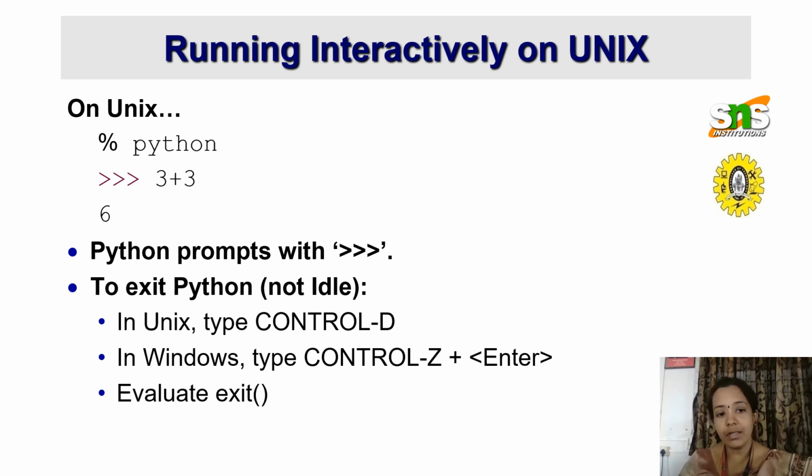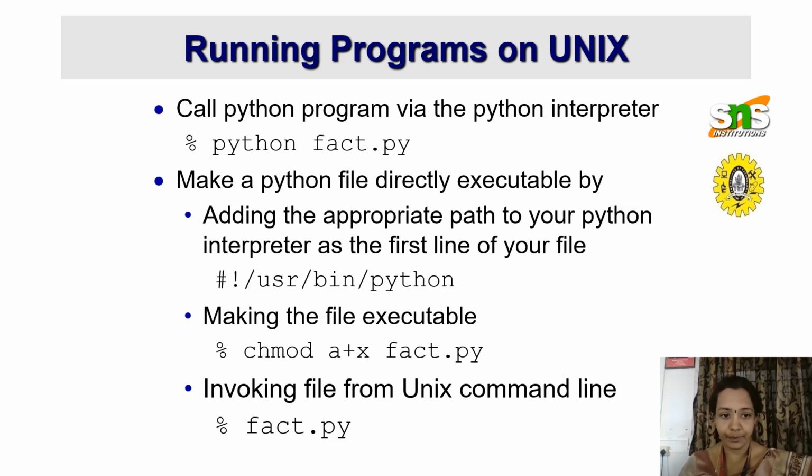So we have the terminal symbol like this. If we type 3 plus 3 in the Python terminal, then we will automatically get the value as 6. If we want to call the Python programming language through the Python interpreter, we can type python fact.py.